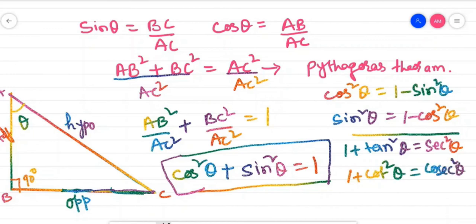So these two are also very important identities. See, from here you will get sec square theta minus tan square theta is equal to 1, and cosec square theta minus cot square theta is equal to 1, or tan square theta will be equal to sec square theta minus 1, and cot square theta is equal to cosec square theta minus 1.